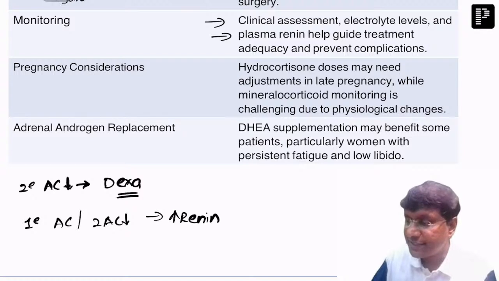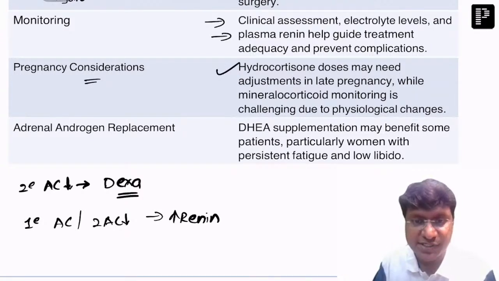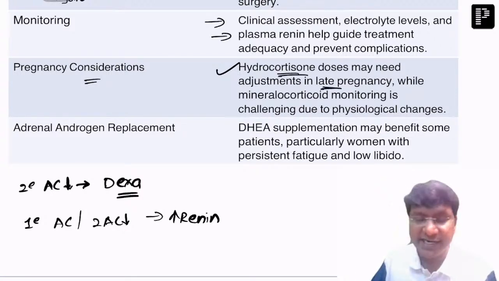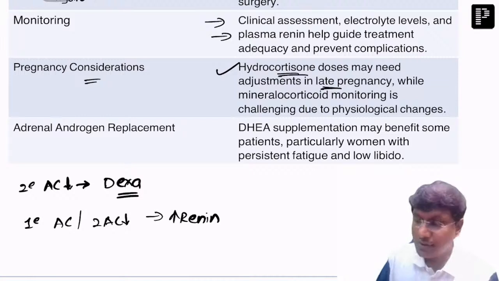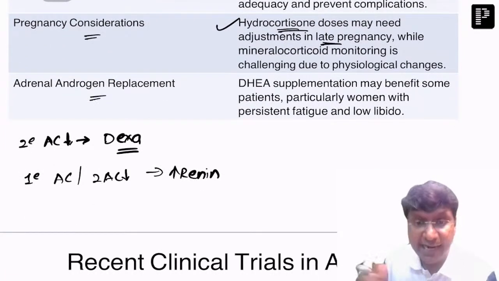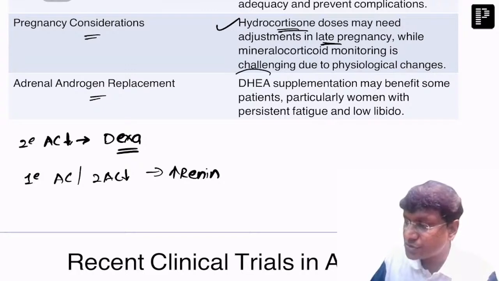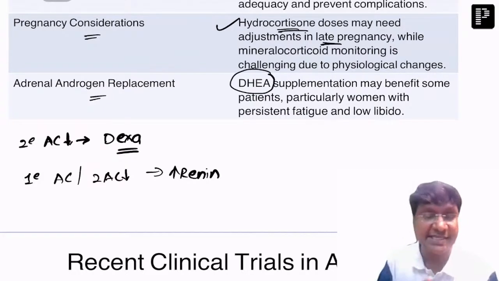Next, in case of pregnancy, hydrocortisone doses may need adjustment in late pregnancy. Whereas the adrenal androgen replacement required is dihydroxyepiandrosterone acetate, DHEA.